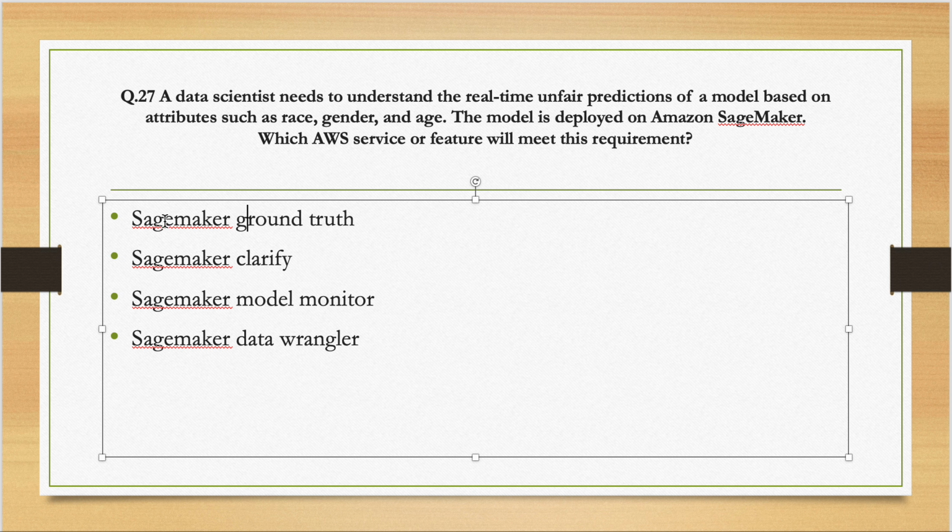Ground Truth, we already discussed, it's for creating data sets, with human reviews involved. Model Monitor is for monitoring the models. Wrangler is for transformation of data. Clarify, if you're not aware, is something SageMaker offers for detecting biases. So this is a bias where we are doing unfair predictions. That is a bias. So Clarify is something that is used for this purpose.